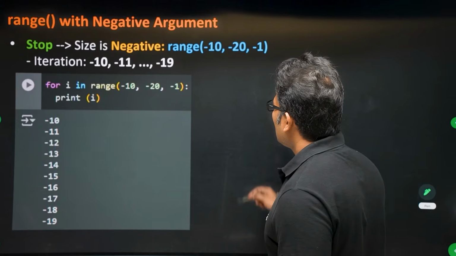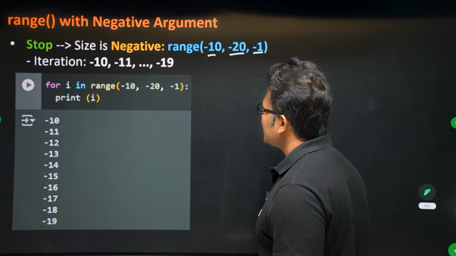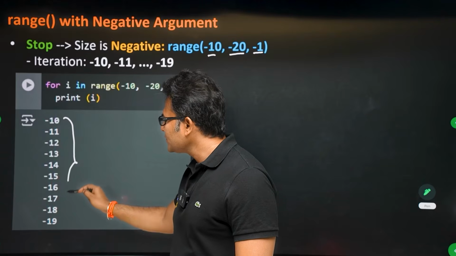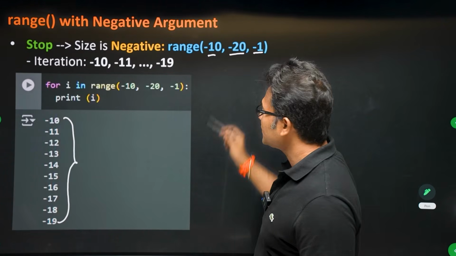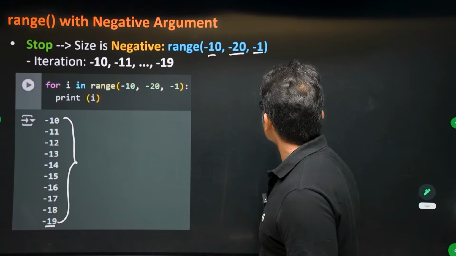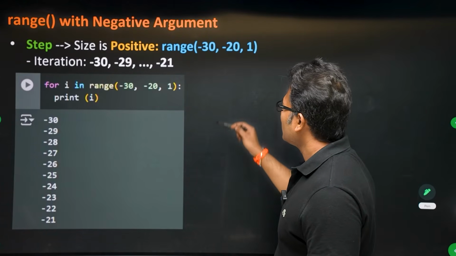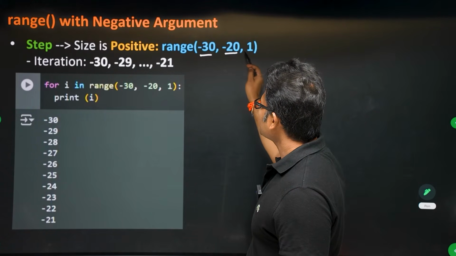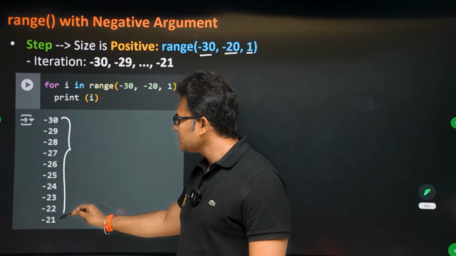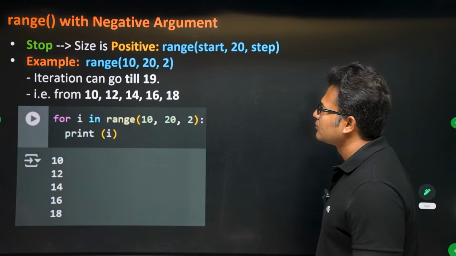Now see this example. From minus 10 we are going till minus 20, and the step size is minus 1. So from minus 10 it will go to minus 20, but you are not supposed to touch minus 20. That is why we are stopping at minus 19. Look at this example. From minus 30 we are going till minus 20 in steps of 1, but we are not going to touch minus 20. That is why it is minus 21.